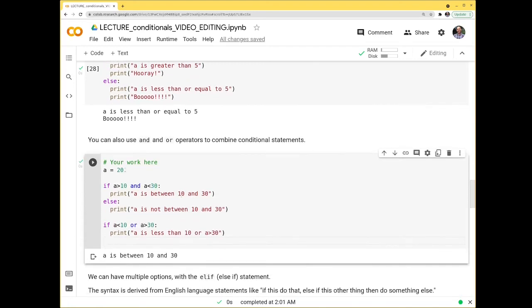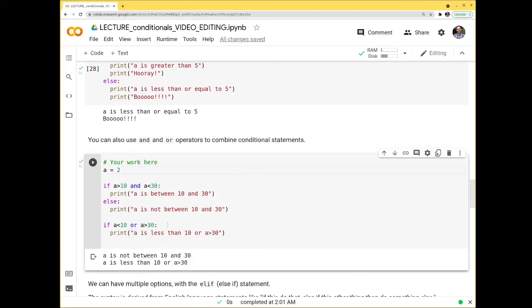And notice that when this is 20, this does not evaluate, right? Because 20 is not less than 10 or greater than 30. But if this was 2, then it would be less than 10 or greater than 30. So with an or statement, at least one of these has to be true. And I say at least because you could have many, many or statements. So A is 2. This one turns into true. This one is false, but if one of these is true, then it prints that last line.